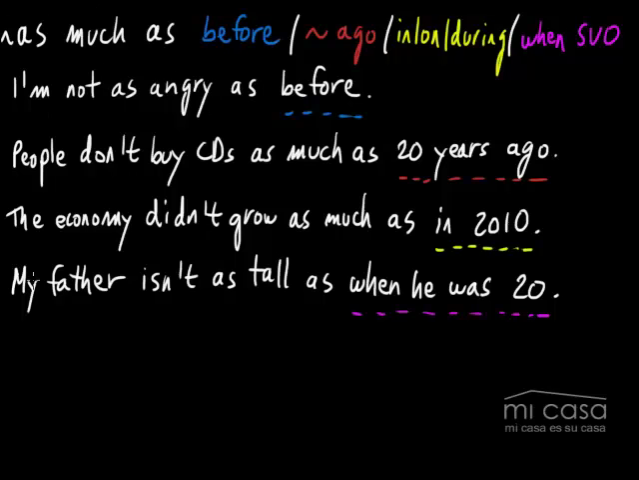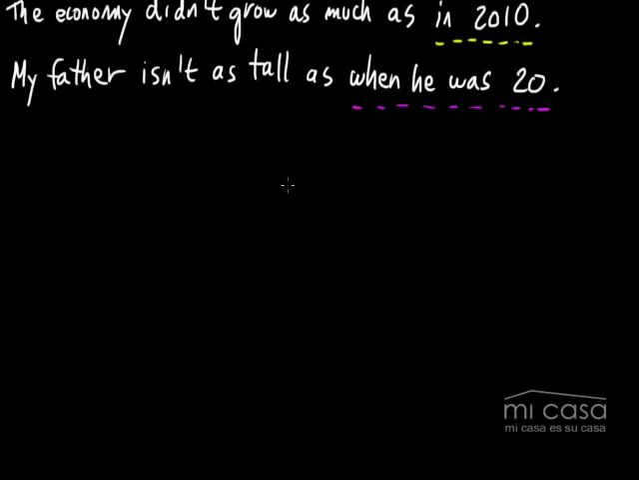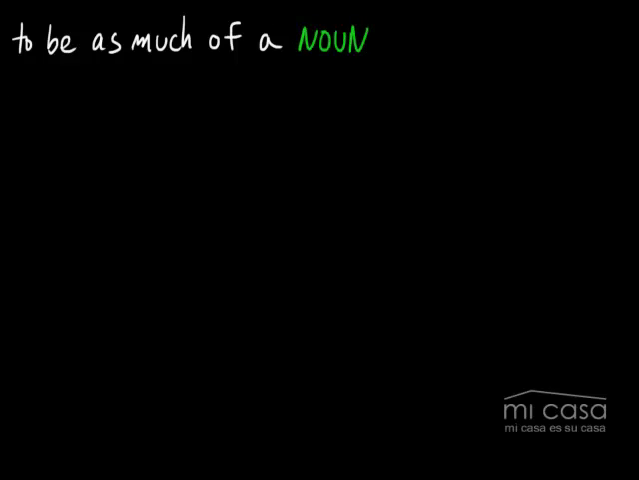All right, I want to talk about one last way to use this structure, and then we'll be done. So, what is that? We can say to be as much of a noun as. So this is actually a usage of as much as that a lot of Korean people don't know, and I want to kind of explain it. So let's look at our first example.